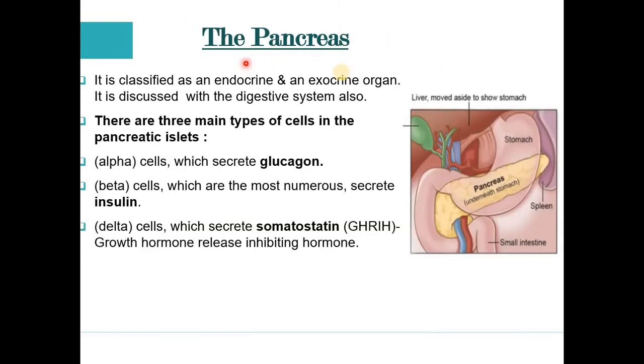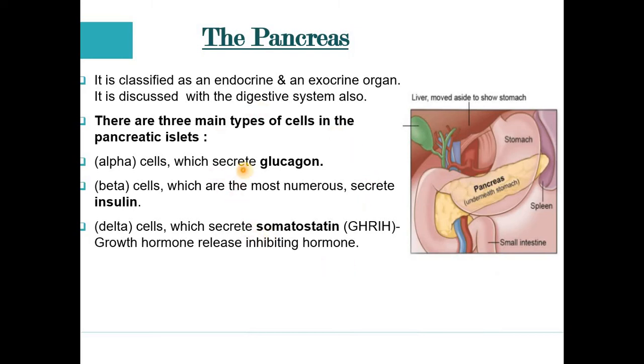Now move to the pancreas. Pancreas, friends, is an endocrine gland as well as an exocrine gland. It is also discussed with the digestive system. When we discuss the digestive system, this pancreas gland is also discussed over there. There are 3 main types of cells in the pancreatic islet: the alpha cell, which secretes glucagon, the beta cells, which secrete insulin, and the delta cell, which secretes somatostatin, GHRIH. Full form of GHRIH is growth hormone release inhibiting hormone.